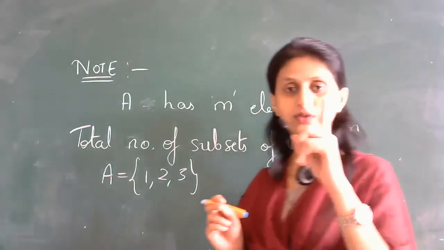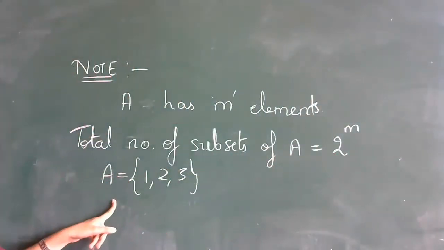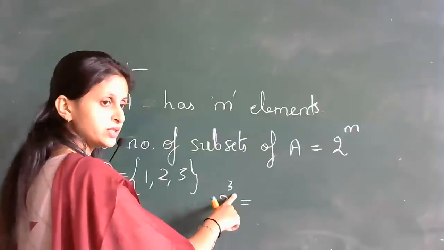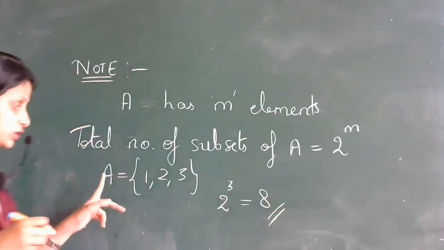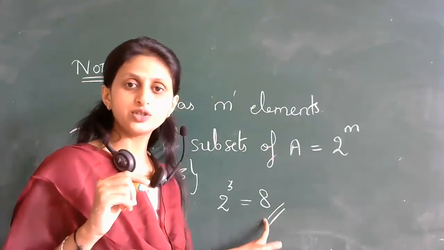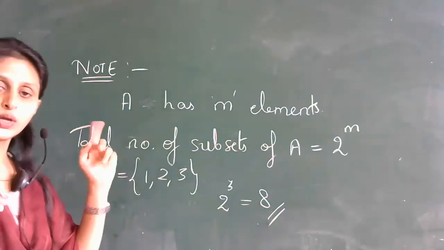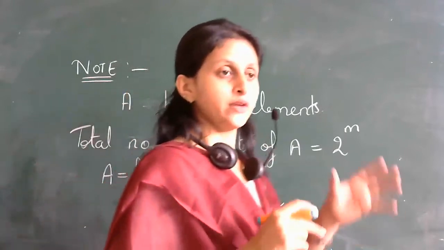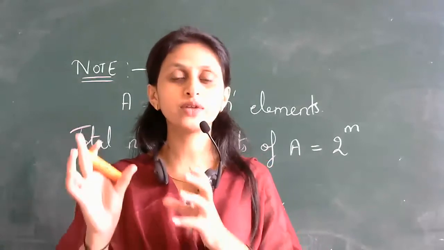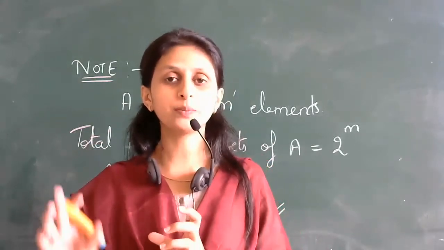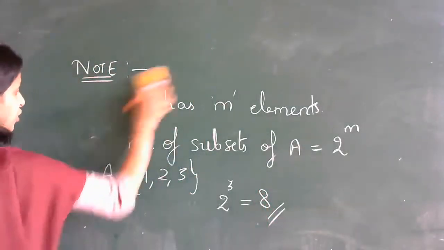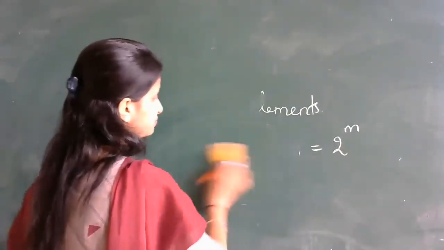Very good. We have 3 elements, right? So total number of subsets of this set A will be 2 to the power 3. 2 to the power 3 is 8. Very good. So this set A will have total number of 8 subsets. Right, students? Please remember this note, it is very, very important. I'll repeat it again. If we have a set A which has m elements, then total number of subsets of that set A will be equal to 2 to the power m. Okay? Now, if you have understood this note, let us proceed to the next definition.